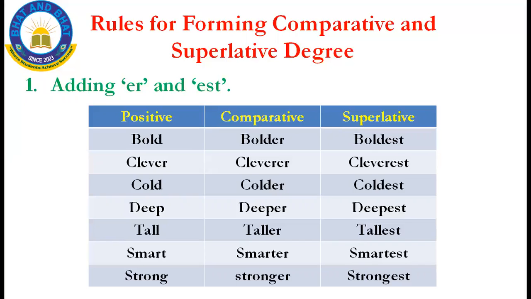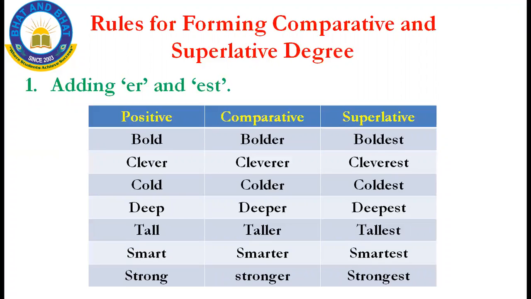Rules for forming the comparative and superlative degree. The first rule is adding ER and EST. See, look at the table. The first word, that is positive, is in bold. To make it into comparative, I should add ER. To make it into superlative, I should add EST. The first rule is, for the positive word, to make it a comparative, I should add ER, and to make it a superlative, I should add EST.